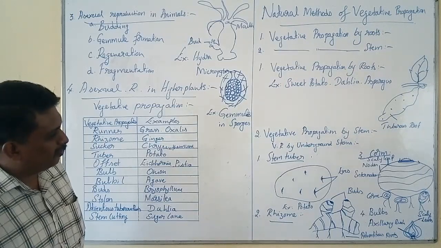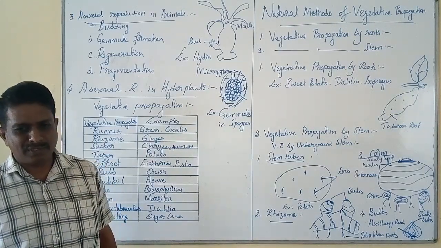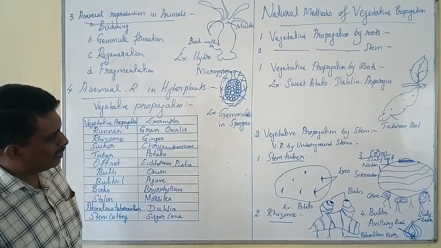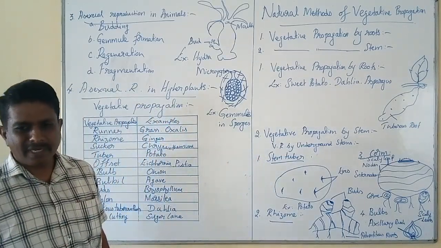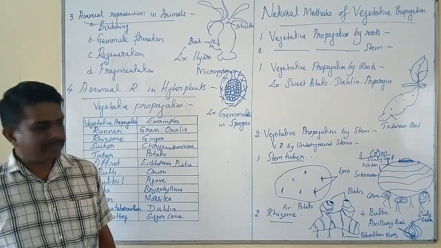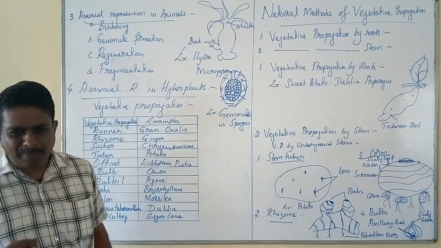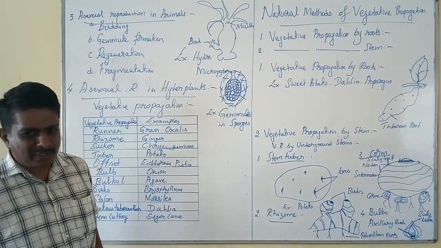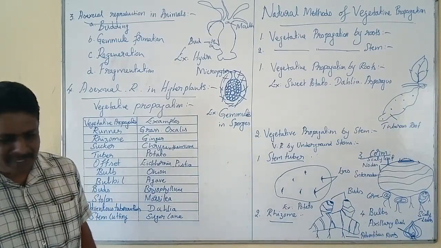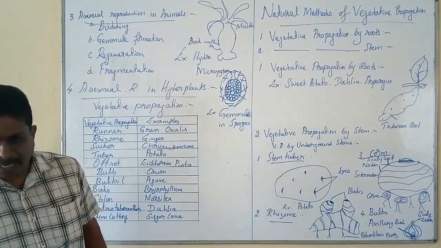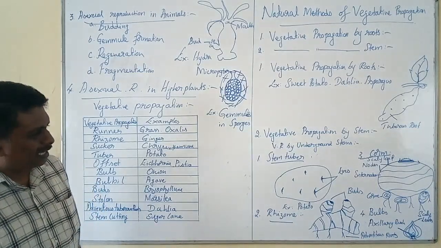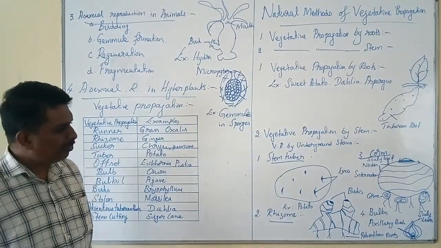The first important one is vegetative propagation by underground stem. Here you can find four different types of underground stems that take part in vegetative propagation.